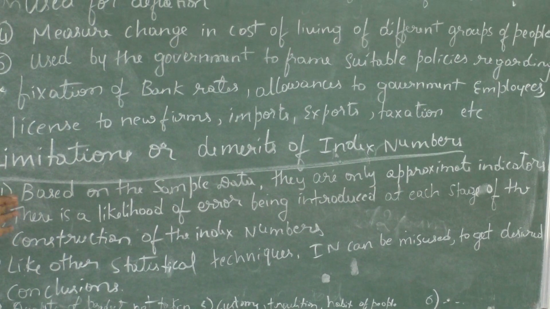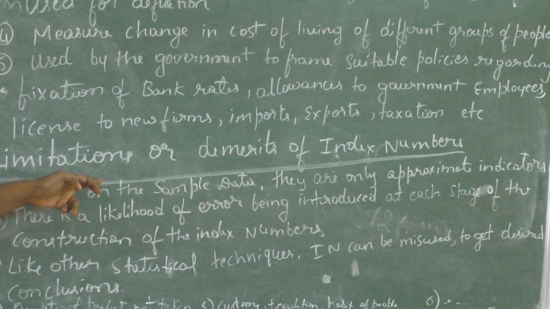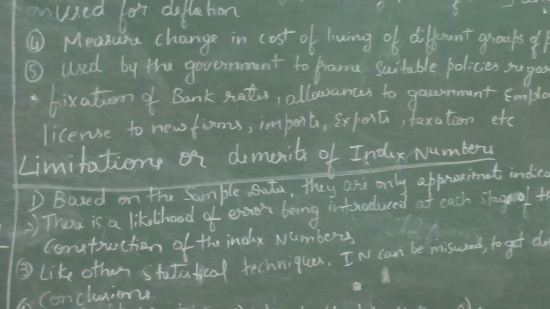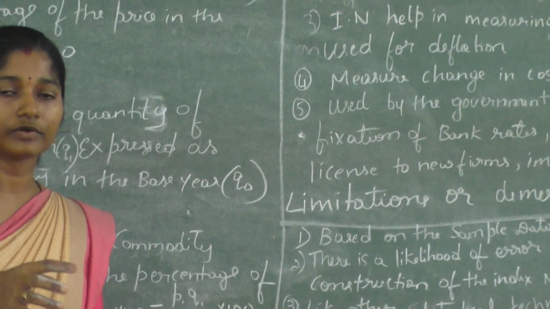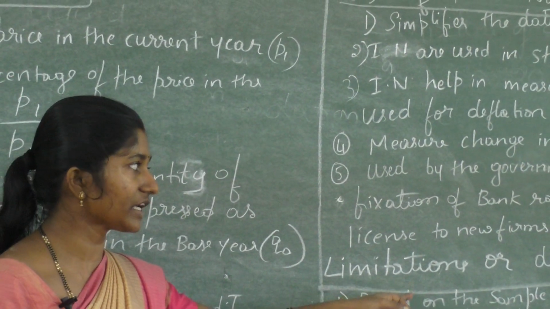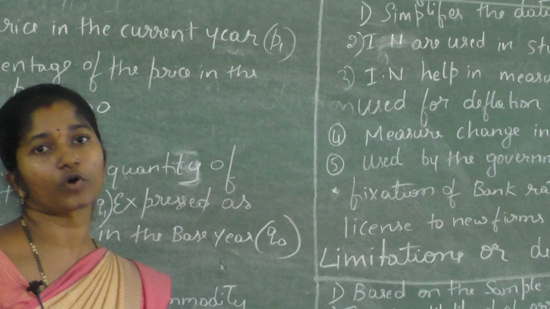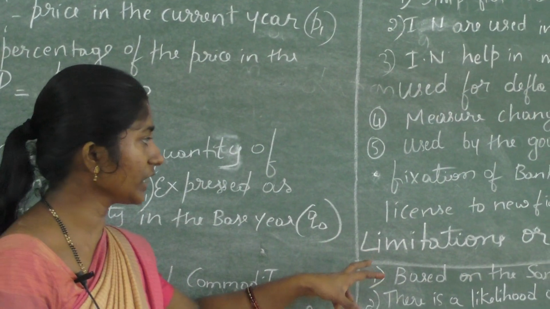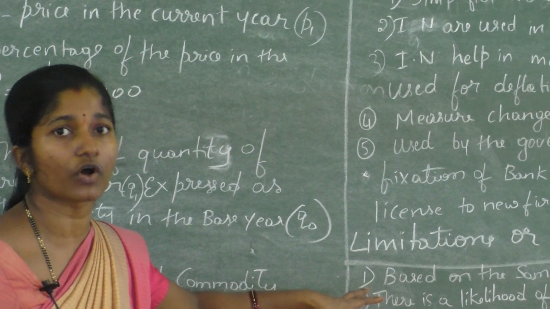So what we have to do is take sample data. Sometimes you cannot use all the values for the calculations, and we have to give weightage for that. So it is based on sample data, they are only approximate indicators. That is one of the limitations, because we are not using all the values.